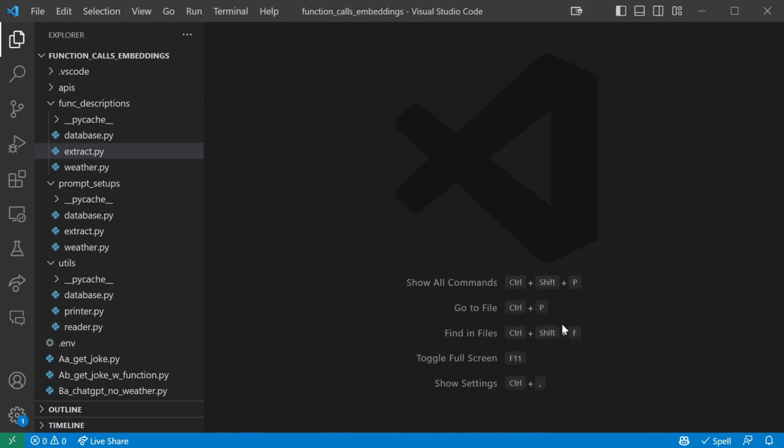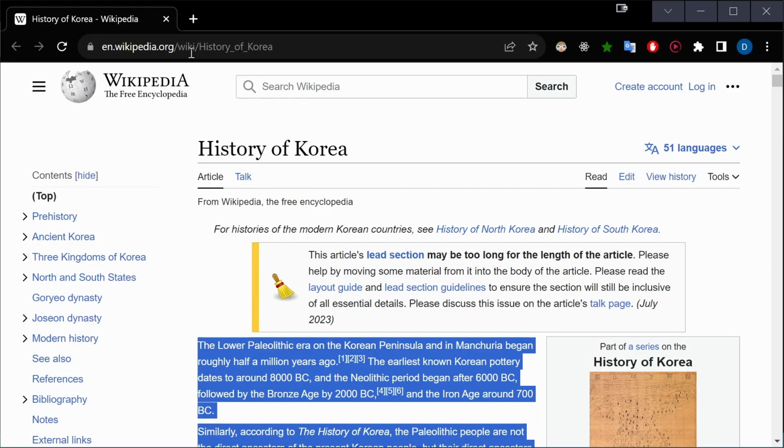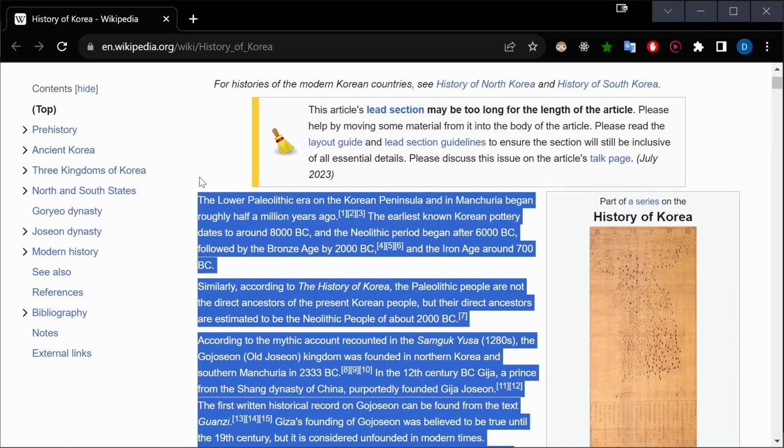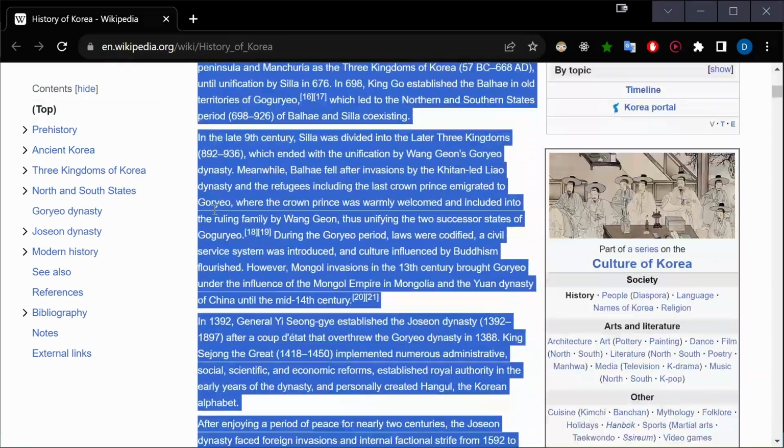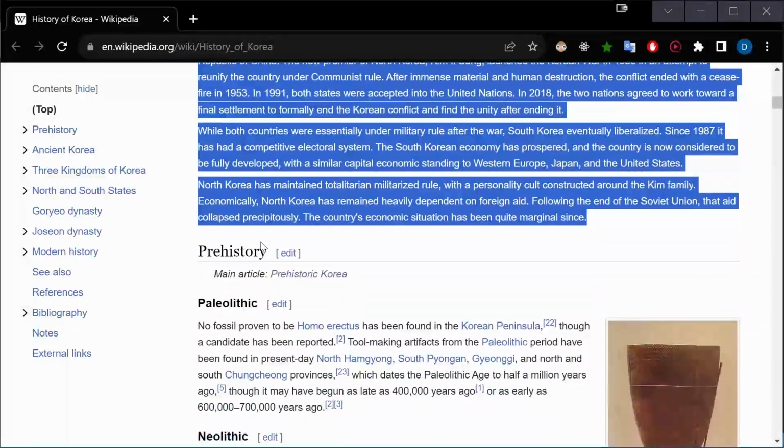And now let's get some text to use. I'll be using wikipedia.org/wiki/history of Korea as my example text. You can also use a different text, but if you want to use the same text that I used, I just selected this from here all the way up to the prehistory heading.